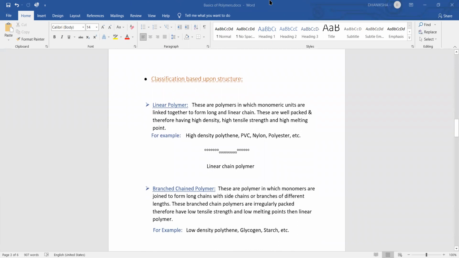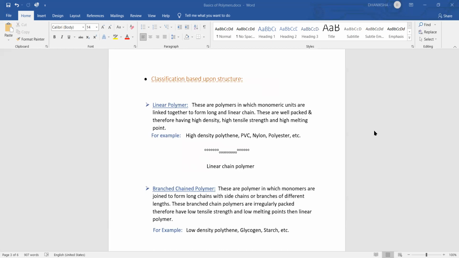Now we will discuss the classification of polymers on the basis of their structure. First of all, we will discuss linear polymers. These are polymers in which monomeric units are linked together to form a long and linear chain. These are well packed and therefore have high density, high tensile strength, and high melting point. For example, high density polythene.